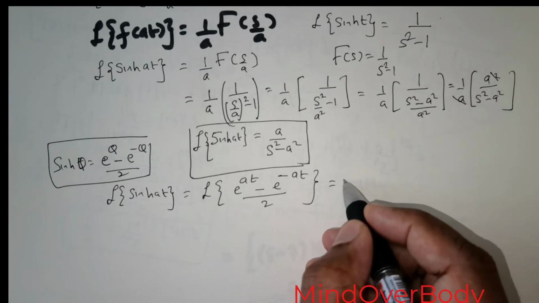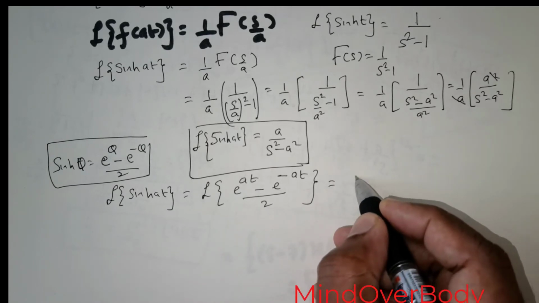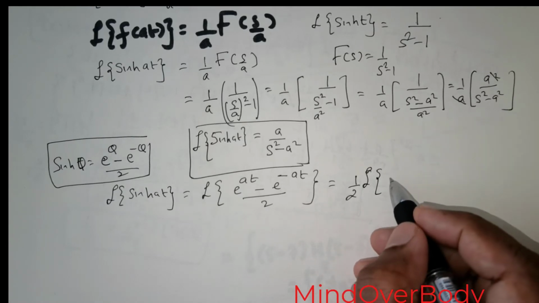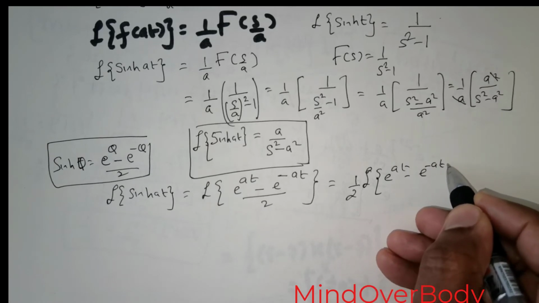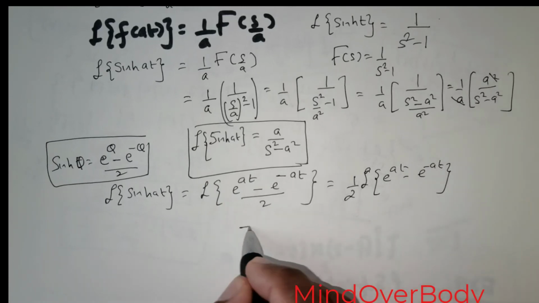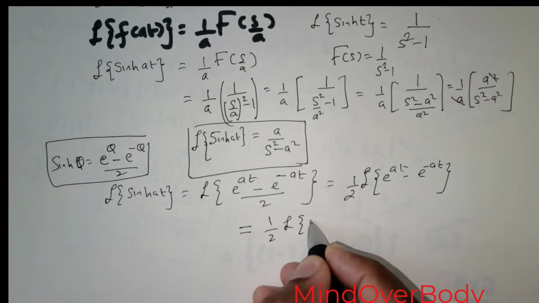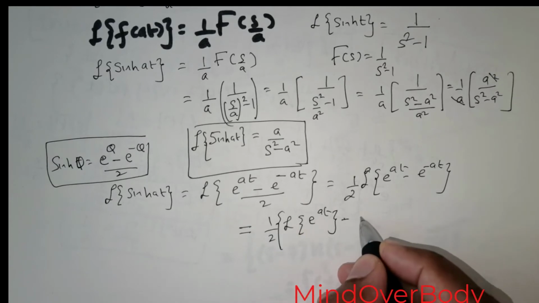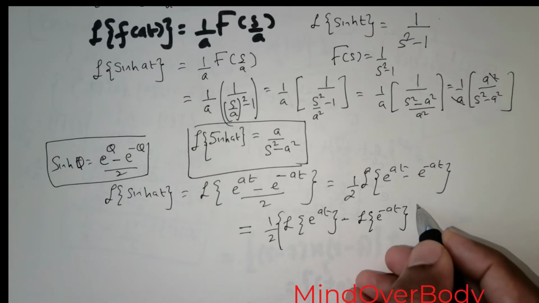Now I want to take 1 over 2 out. This can be the Laplace transform of e raised to the power of at minus e raised to the power of negative at, which can be rewritten as 1 over 2 times the Laplace transform of e raised to the power of at, minus the Laplace transform of e raised to the power negative at.